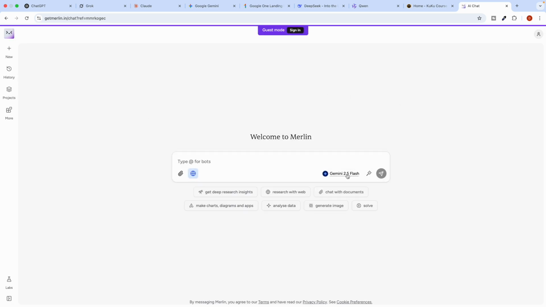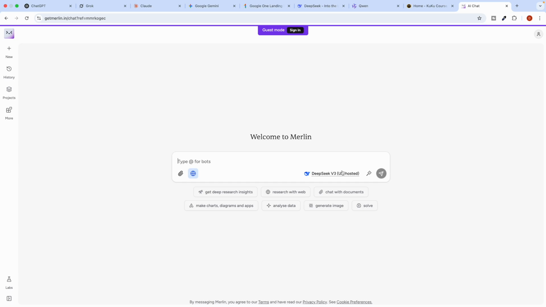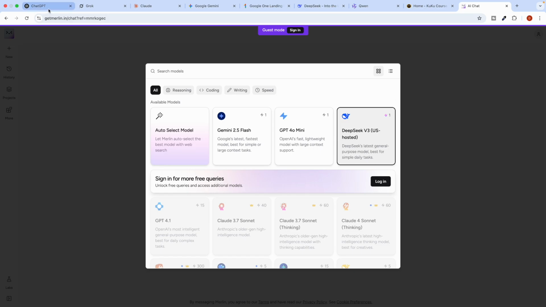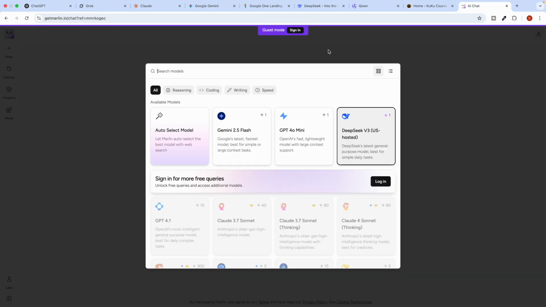Now here you see the option, it is one chat, and here you can use all their models at a single time. Whenever you want to use DeepSeek, select DeepSeek. Whenever you want to use Claude, you can go with Claude. But of course all of this comes at a cost, so Merlin also has a cost.